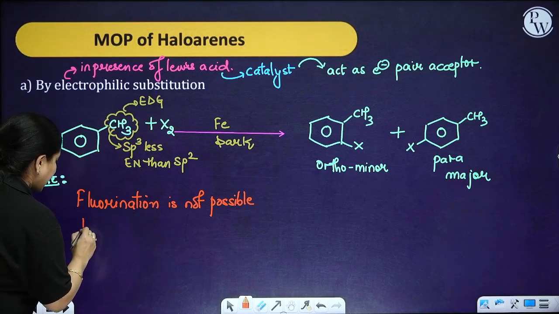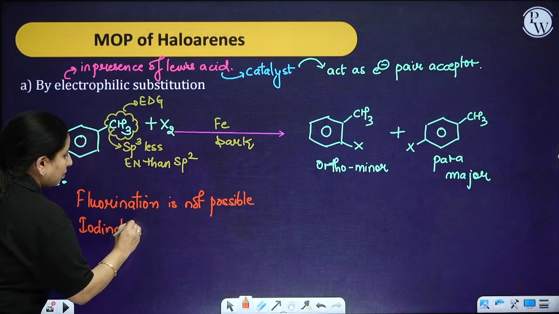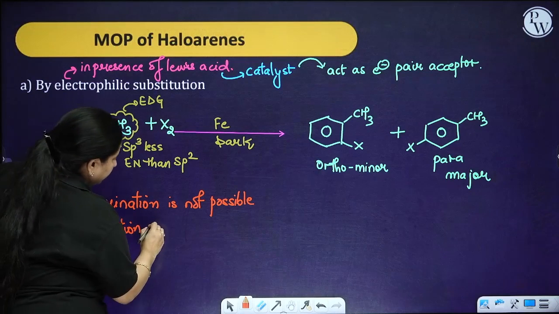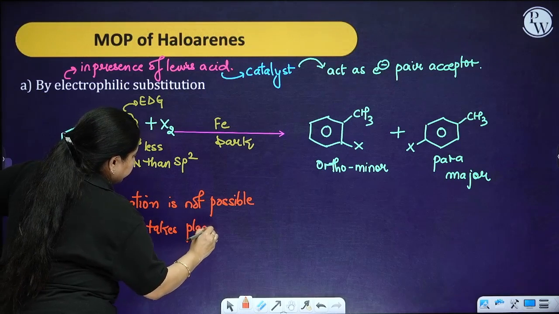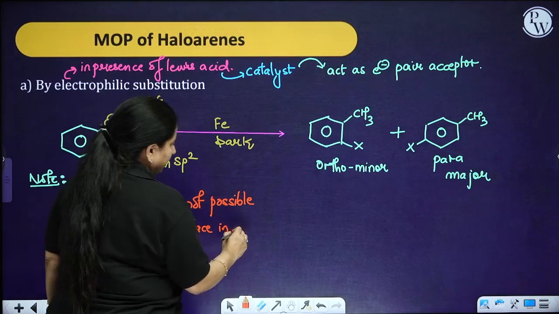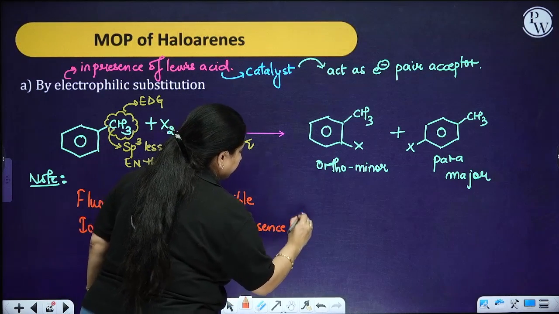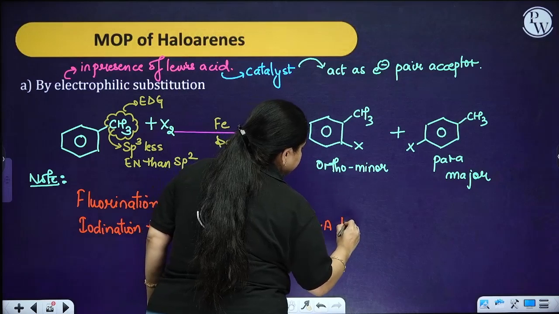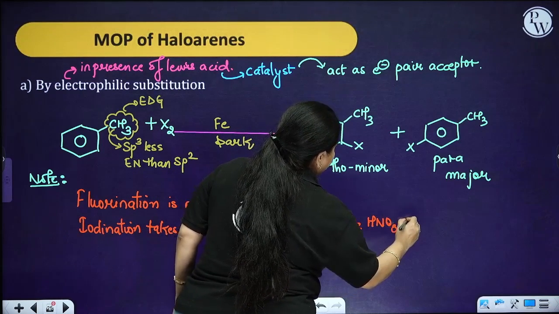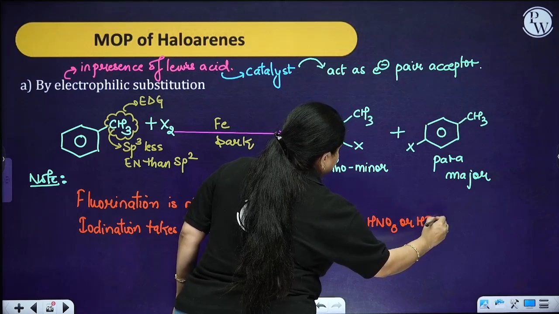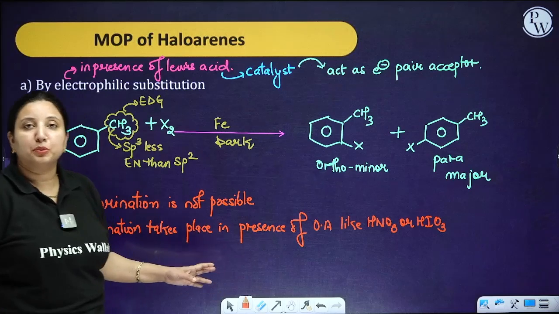If you want to have the iodination over here, then it takes place in presence of an oxidizing agent like HNO3 or HIO3, because what they do, they oxidize the HI which is being produced over here.